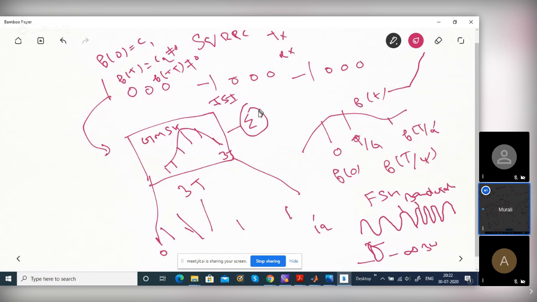Then how do you deal with the ISI? Yesterday's class I told you. What is the problem with ISI? If you do symbol by symbol decoding, error will be more. It will reduce the noise margin actually. For the same noise, if ISI is added with noise, bit error will be larger actually.